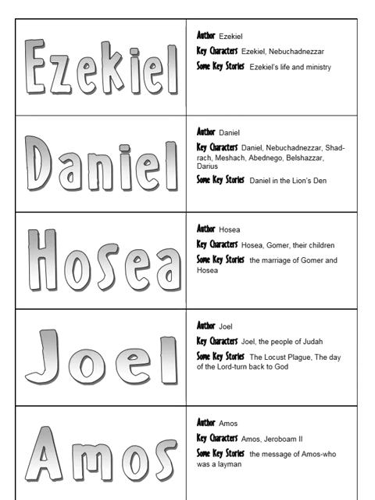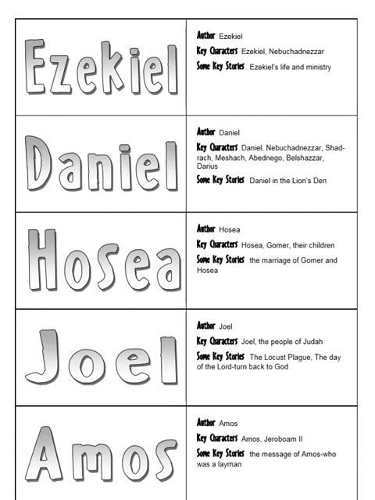Ezekiel. Author: Ezekiel. Key characters: Ezekiel and Nebuchadnezzar. Some key stories: Ezekiel's life and ministry. Daniel. Author: Daniel. Key characters: Daniel, Nebuchadnezzar, Shadrach, Meshach, Abednego, Belshazzar, Darius. Some key stories: Daniel in the lion's den.